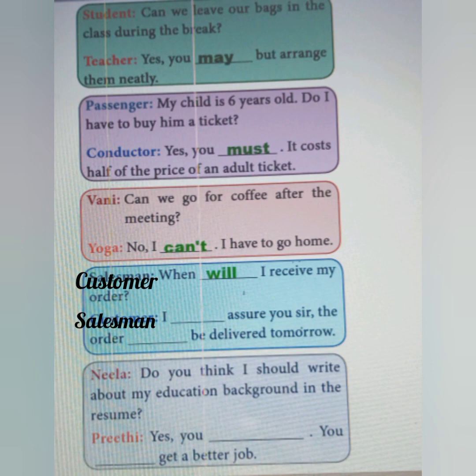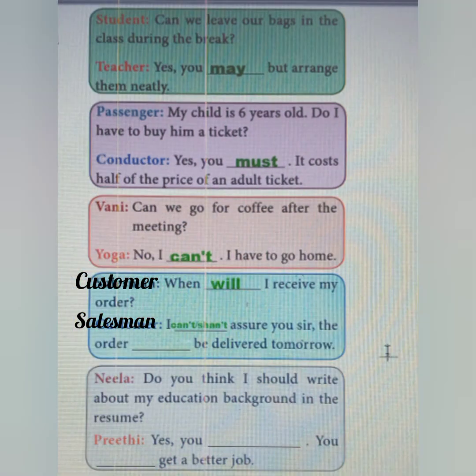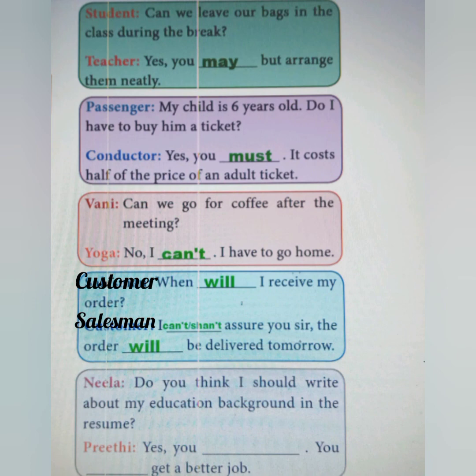If the salesman is sure about the timing of order delivery, he will say, I can assure you, sir. If the salesman is not sure about the time of the order delivery, he'll say, I can't assure you, sir, or I shan't assure you, sir. He is not sure but somehow he predicted that the order will be delivered the next day.